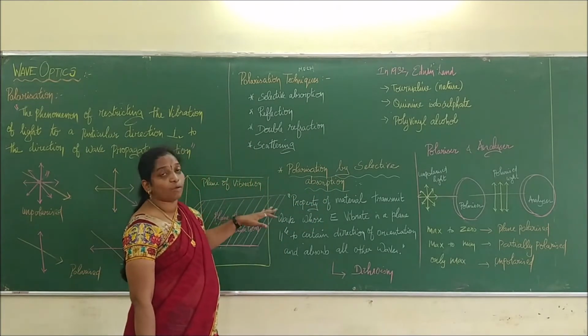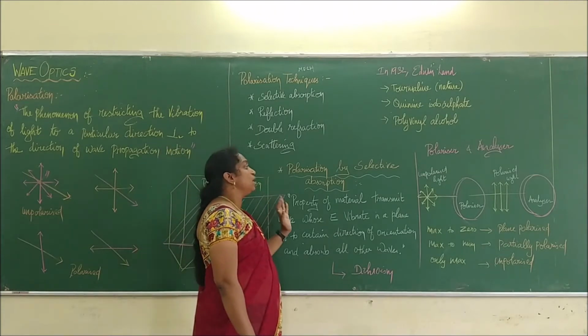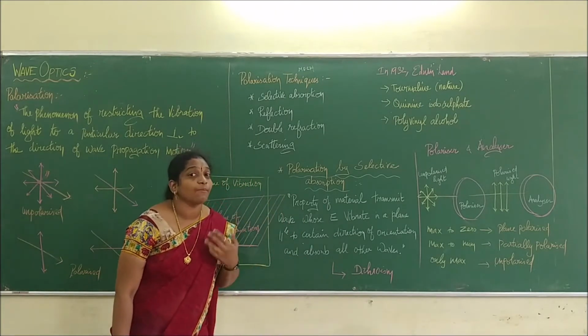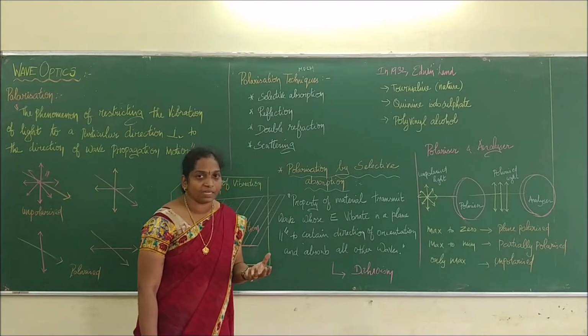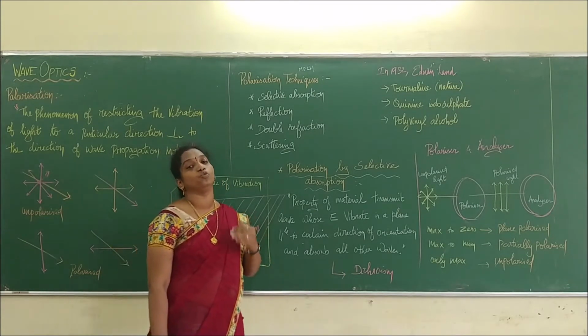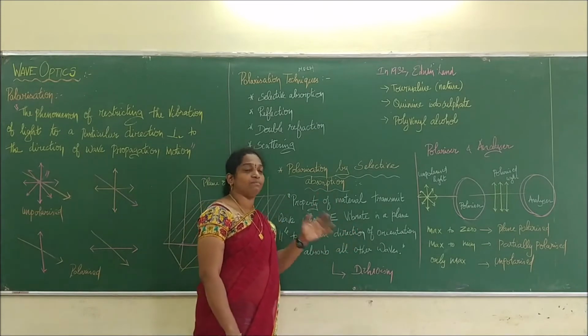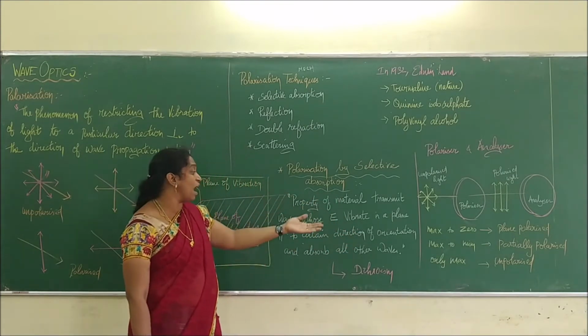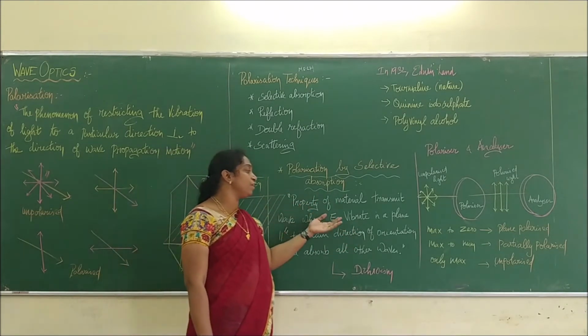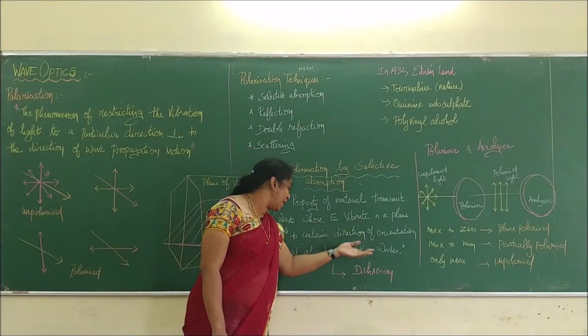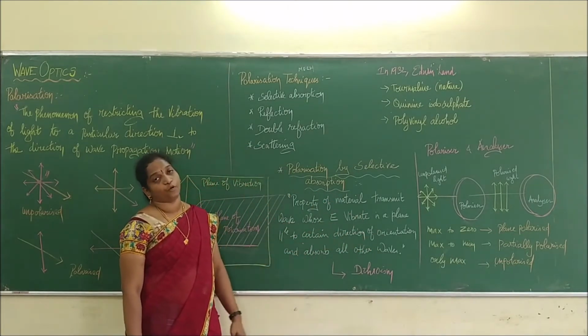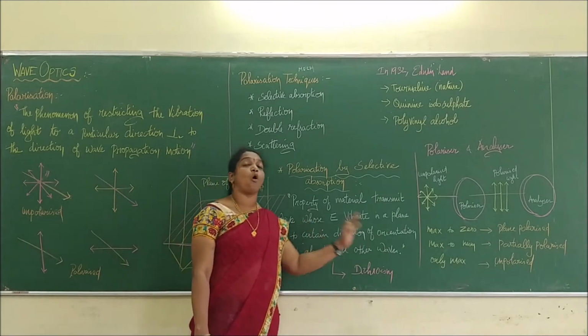That type of selective absorption is a selective property of the material. Some materials have this property to transmit waves whose electric field vibrates in a plane parallel to a certain direction of orientation, and absorb all the other waves.